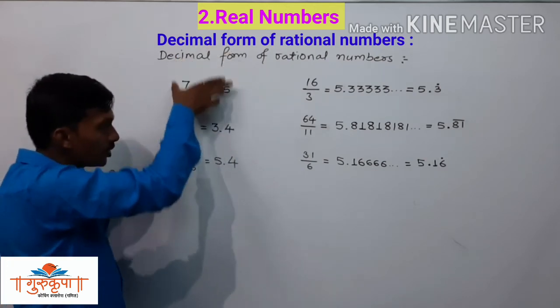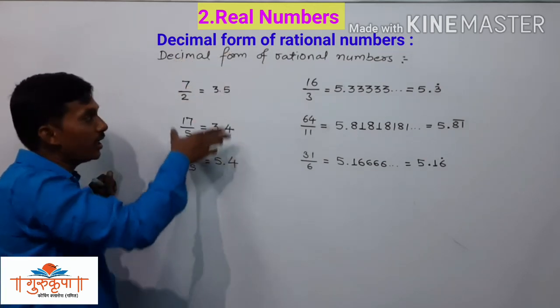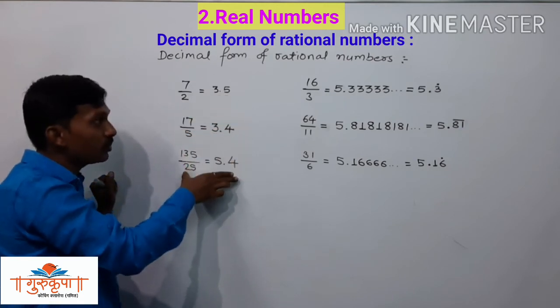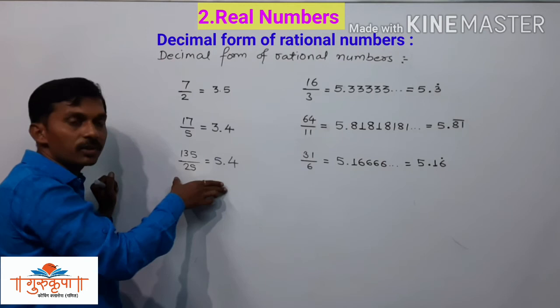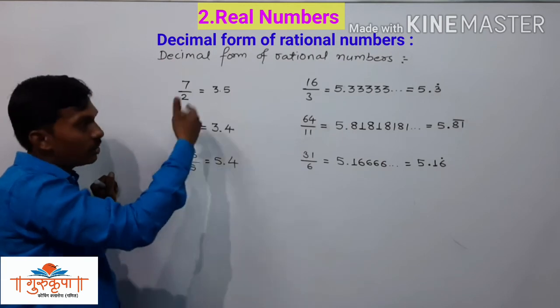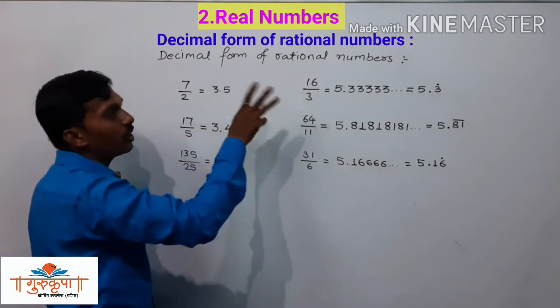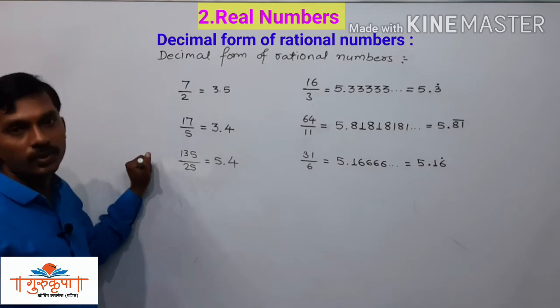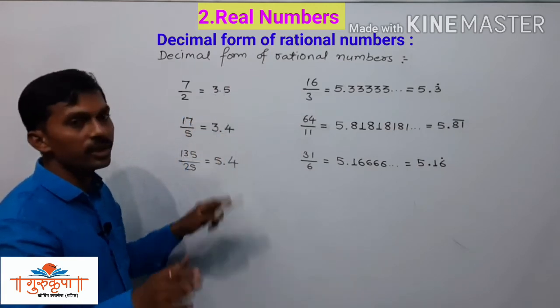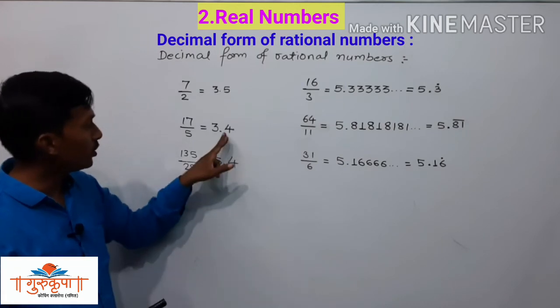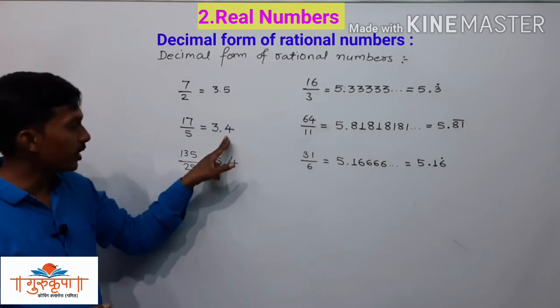Here in the first column we have 3 examples, and all the 3 rational numbers are not recurring. Here we get after decimal sign 1 digit only, and the division gets completed. Here also division gets completed, and here also.